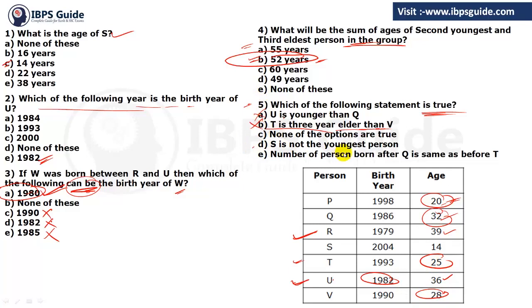Now option D, S is not the youngest person. First of all you have to see that S is the youngest, but they are saying not the youngest. So this is also wrong.